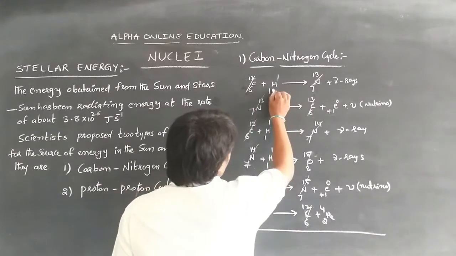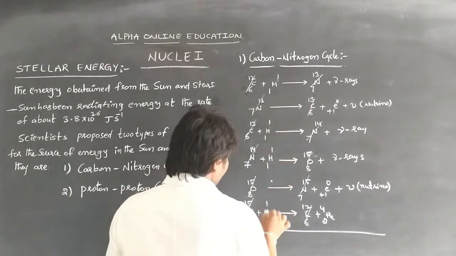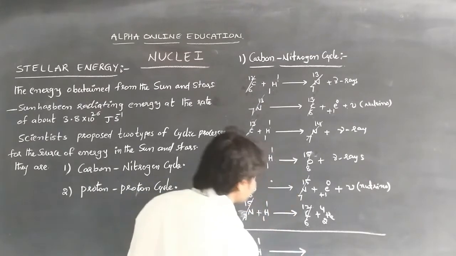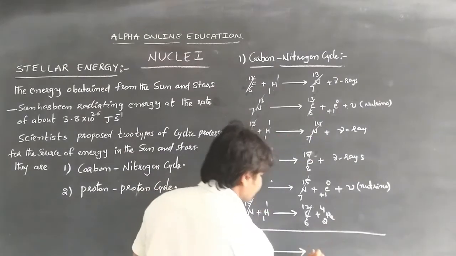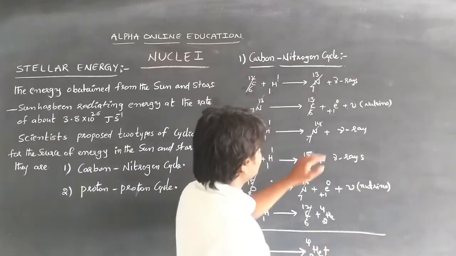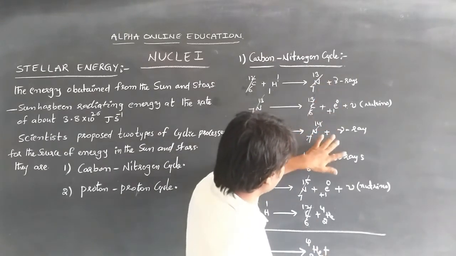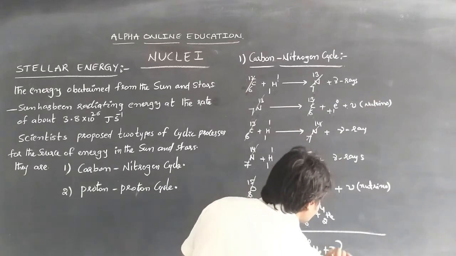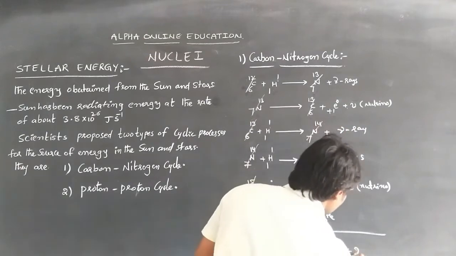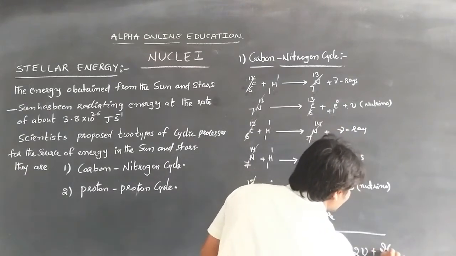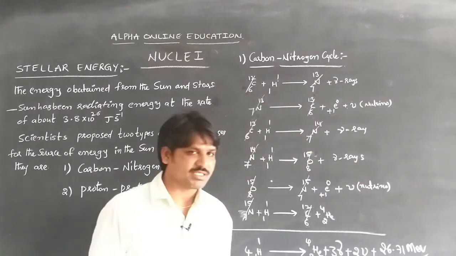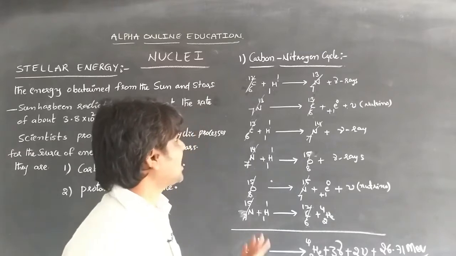So here there are 1, 2, 3, 4 protons, 1H1, which give rise to 2He4, plus 3 gamma rays, and 2 neutrinos, with 26.71 mega electron volts of energy released. So this is the process of the carbon nitrogen cycle.